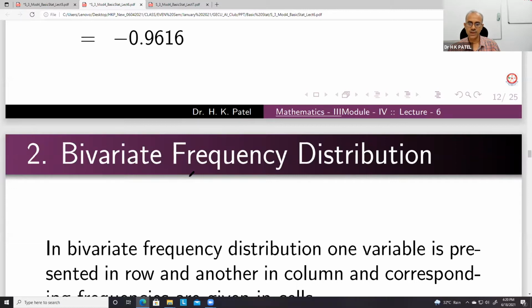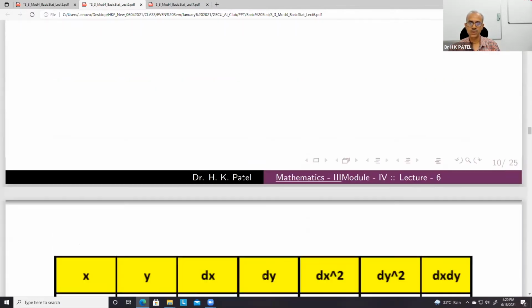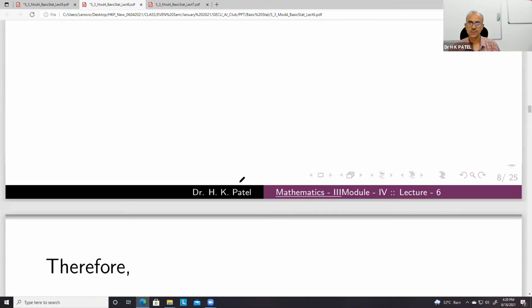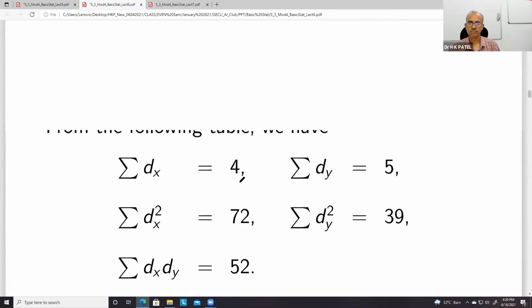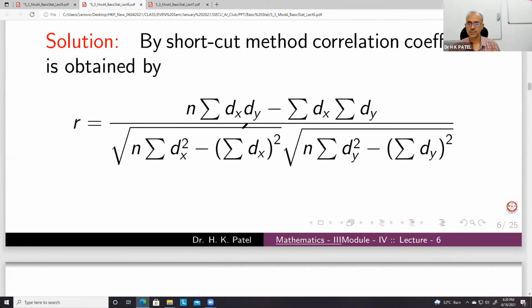Next comes the bivariate frequency distribution. So what we have used here, you just see this formula: n summation dx dy minus summation dx summation dy.